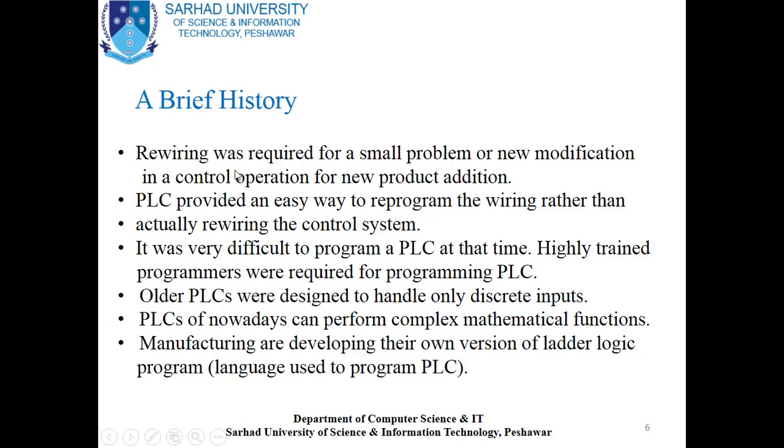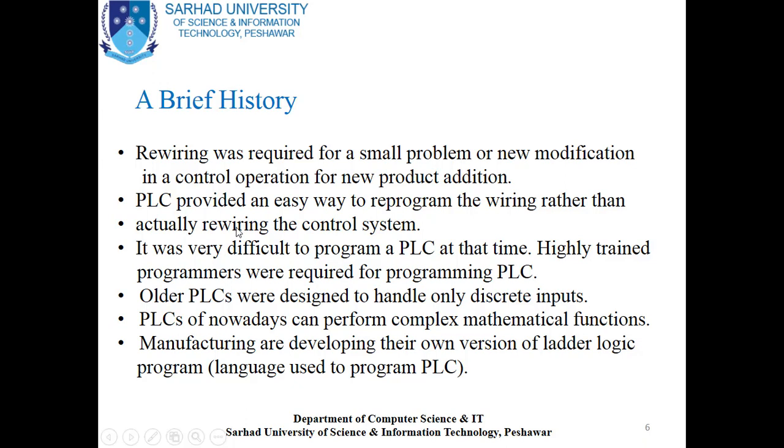Rewiring was required for a small problem or new modification in a control operation for new product addition. In earlier systems, when a plant engineer or plant manager required some modification in the control system, it was very difficult because the whole system had to be rewired.